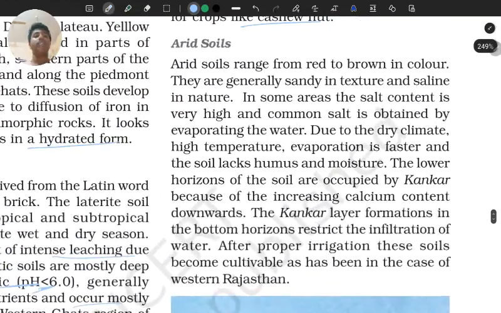And next moving on to arid soils. Arid soils पाए जाते हैं कहाँ पर? राजस्थान पर. Okay, they lack humus. Obviously arid क्यों बोला जाता है? Moisture नहीं होता इसीलिए arid soils बोला जाता है. Range from red to brown in color.